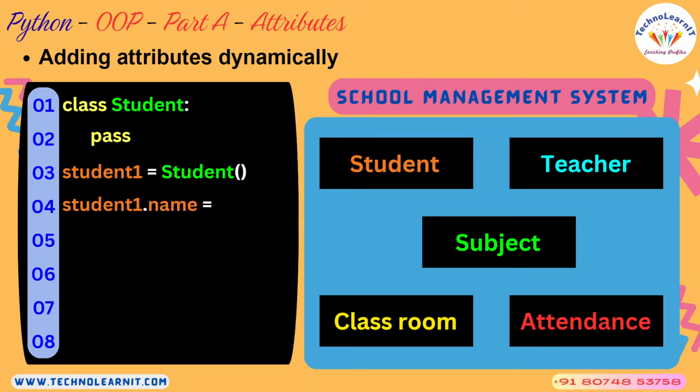So what you can do is add the attributes now to the object. Through the object, you can add attributes to that object. So student 1 is the object, student 1 dot name is equal to Ram. So here name is the attribute that you're going to add dynamically.